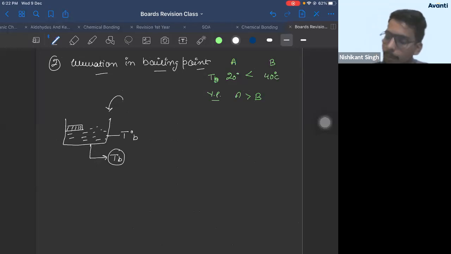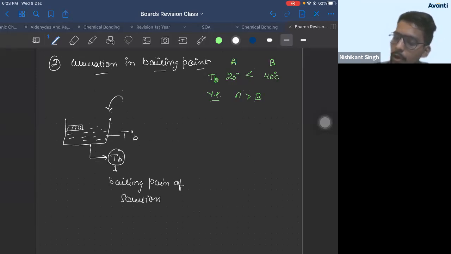So TB is the boiling point of the solution, whereas T naught B is the boiling point of the solvent.